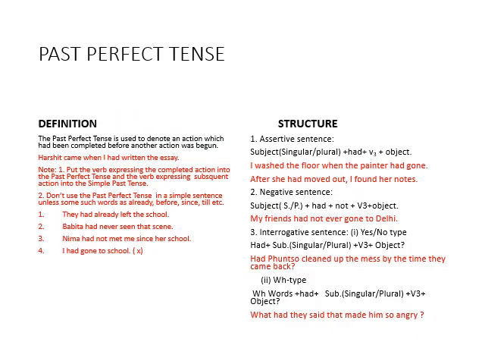After past continuous, we have past perfect tense. Now the definition of past perfect tense. The past perfect tense is used to denote an action which had been completed before another action was begun. We use past perfect tense when we want to show two activities in the past time.